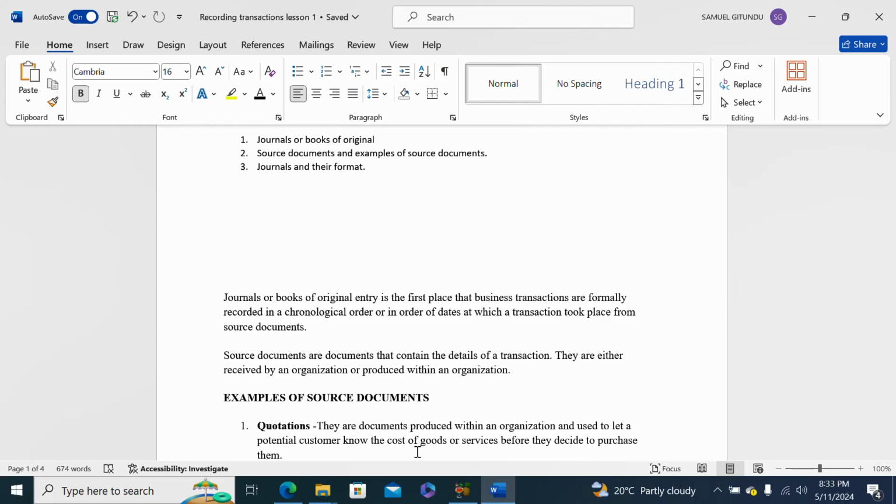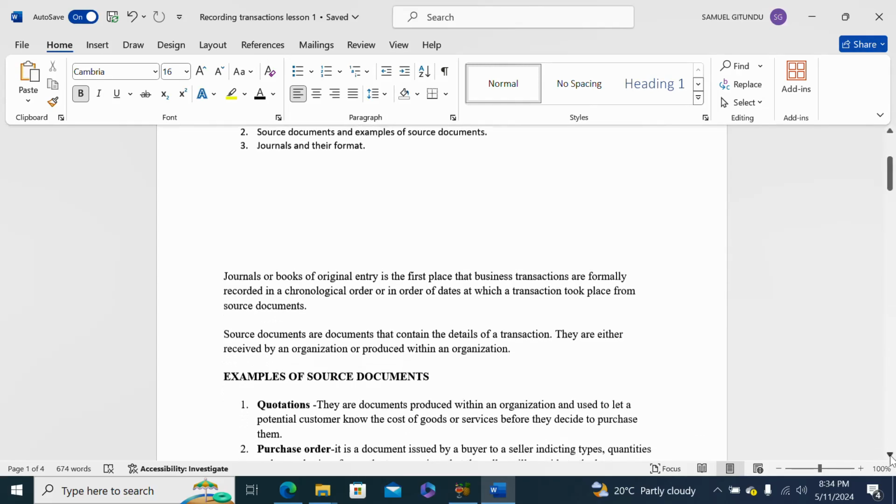They can read about the quality of goods, the prices of goods, and the means by which those goods will be delivered, so that those potential customers are able to decide whether to purchase the goods or not. So quotations are documents produced within an organization and used to let potential customers know the cost of goods or services before they decide to purchase them.